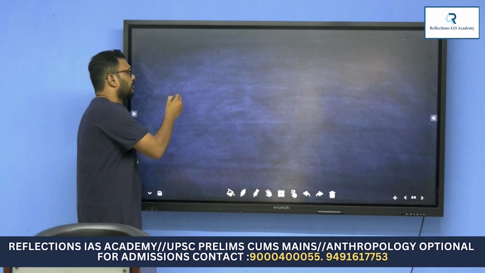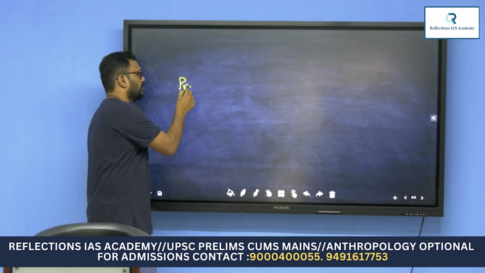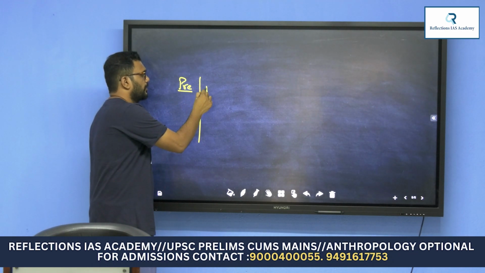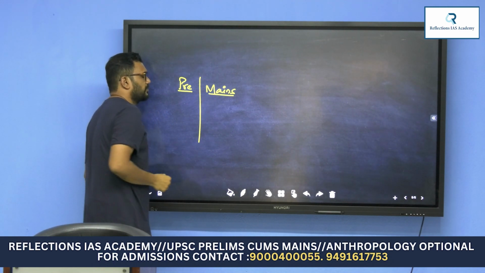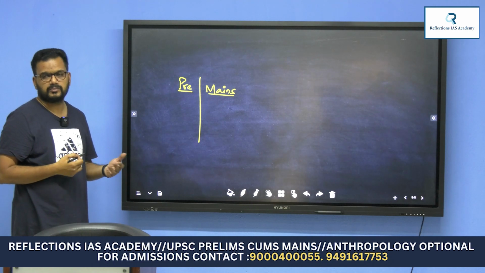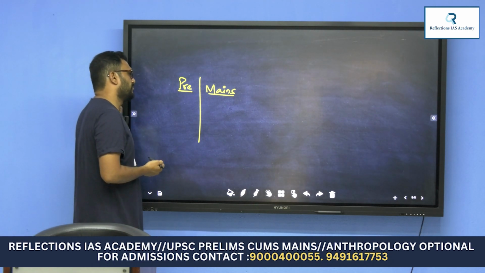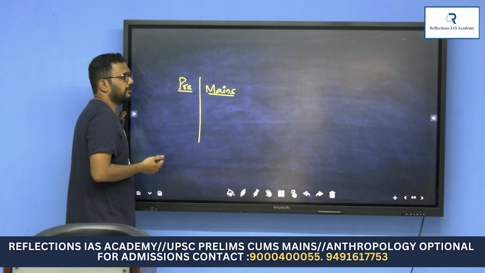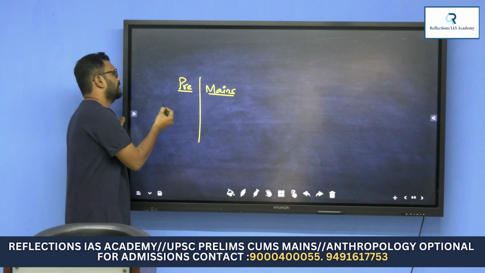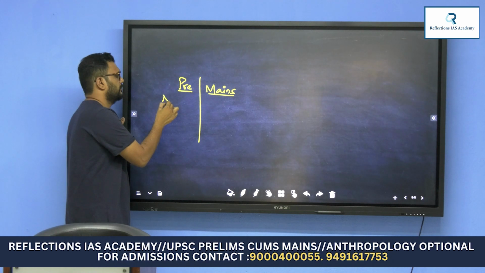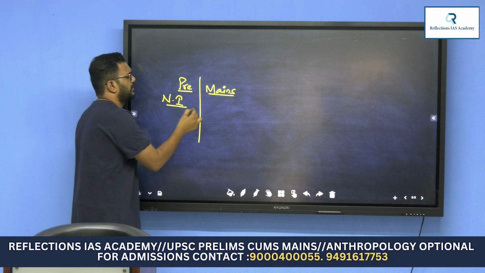Next, there are a few chapters or topics to be studied in combination for prelims and mains. What comes into the prelims and what comes into the mains, in combination: if I take national income, it can be expected in both.